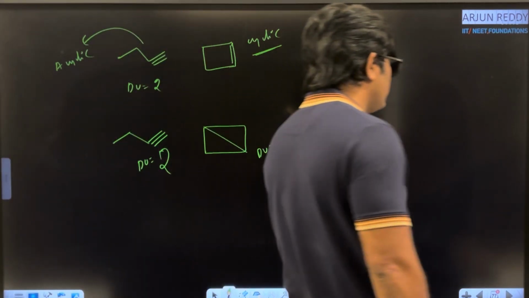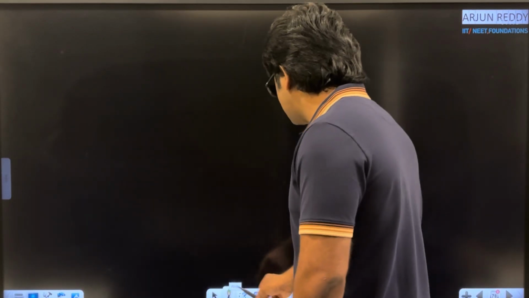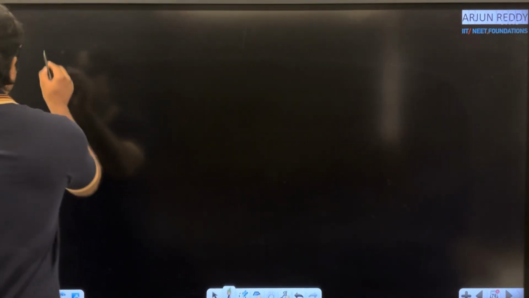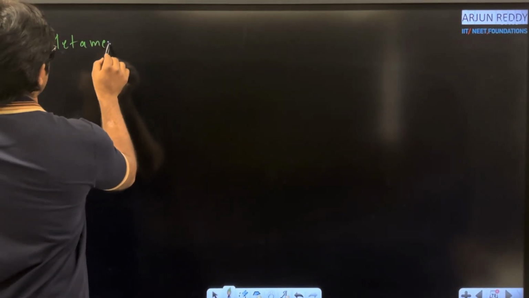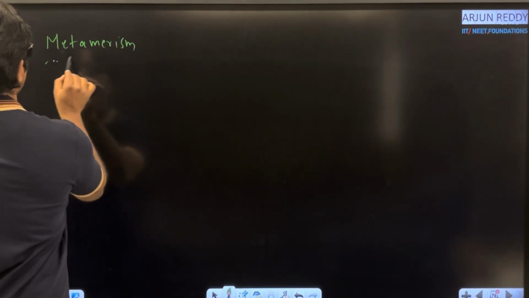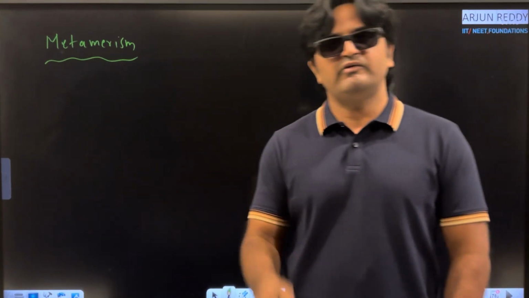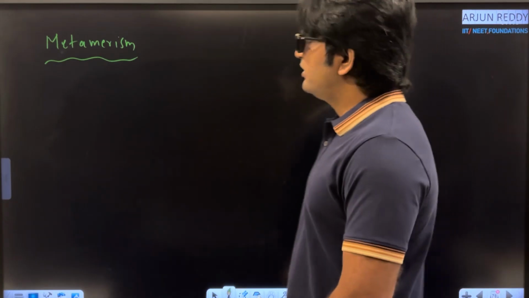This is the story about ring chain isomerism. Then we are going for metamerism, very important. Next category, metamerism. In this class, I am trying to complete up to functional isomerism. In the next video lecture, we will discuss tautomerism. Okay, right? Metamerism. So, what is metamerism?